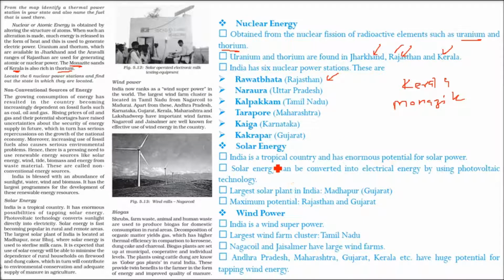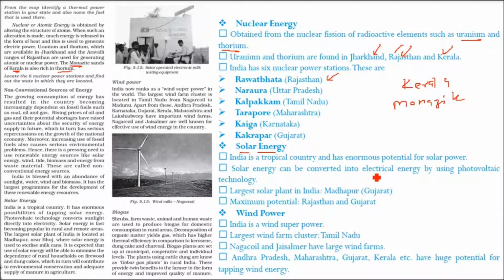Now coming to solar energy: India has very good solar energy potential because of the latitude in which we are located. India is a tropical country and we have enormous potential for solar power.